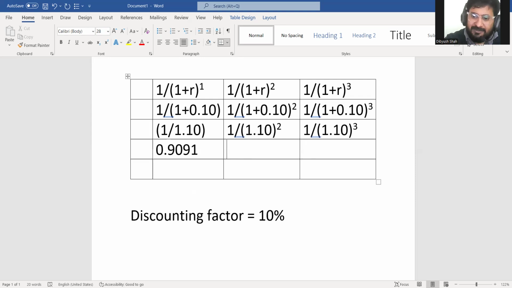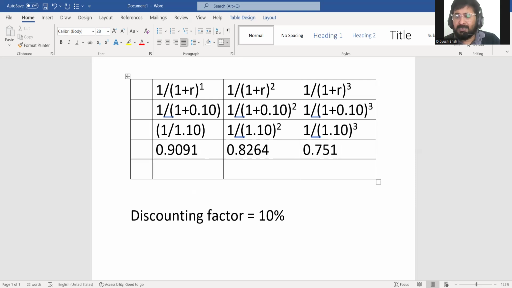You will get the figure. So it's coming 0.8264 if I'm correct. And for the third year, 0.75. That means an interpretation is very, very important.